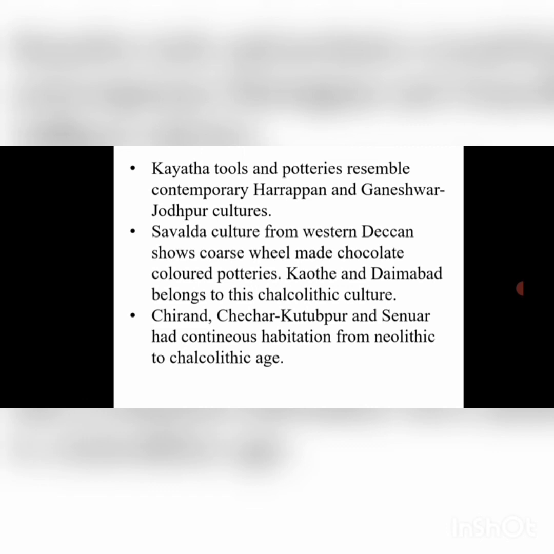From eastern India also we have some places that belong to or resemble Chalcolithic settlements, and these include Chirand, Chechar, Kutubpur, and Sanaur. In these places in eastern India we see that people lived in the Neolithic age also and in the Chalcolithic age also, and we can determine that on the basis of findings in the form of metal tools like objects made of copper.